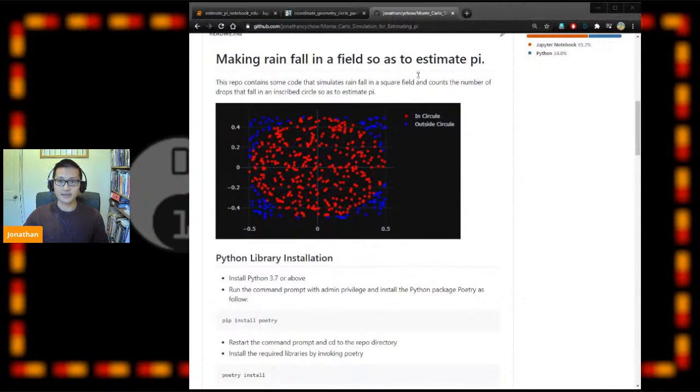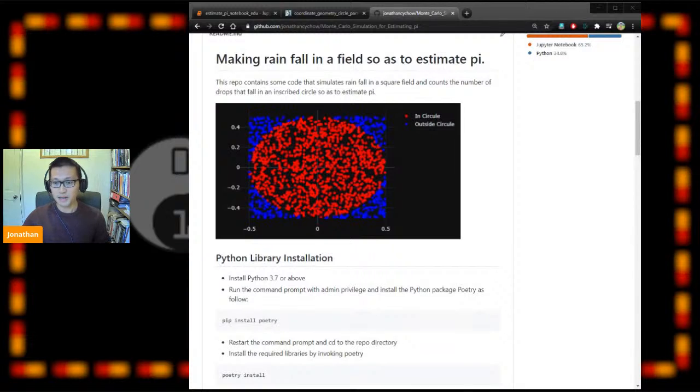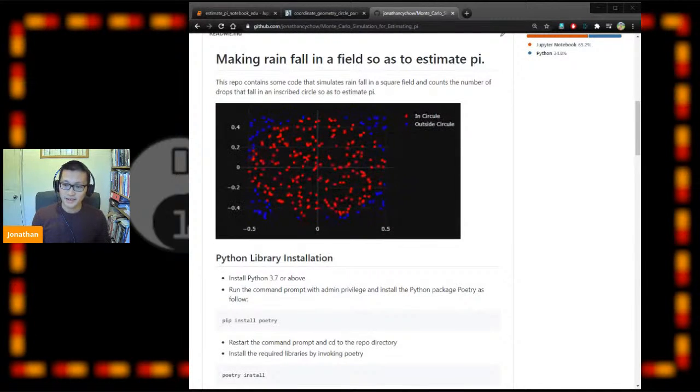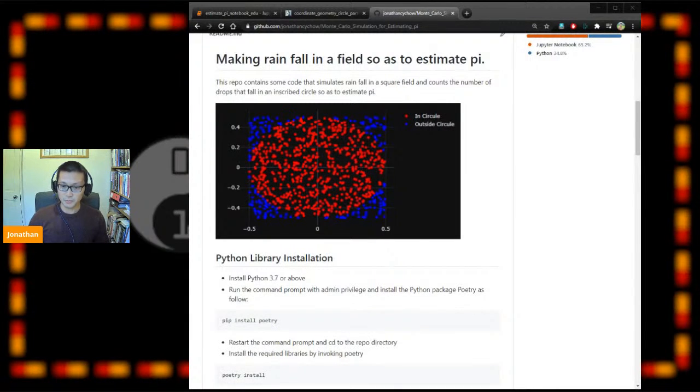So yeah, great. So we are going to talk about Monte Carlo simulation today. So what is Monte Carlo simulations, you would ask? Monte Carlo simulations, sometimes called the Monte Carlo method, is actually named after casinos in Monaco. Monaco is in the south of France.